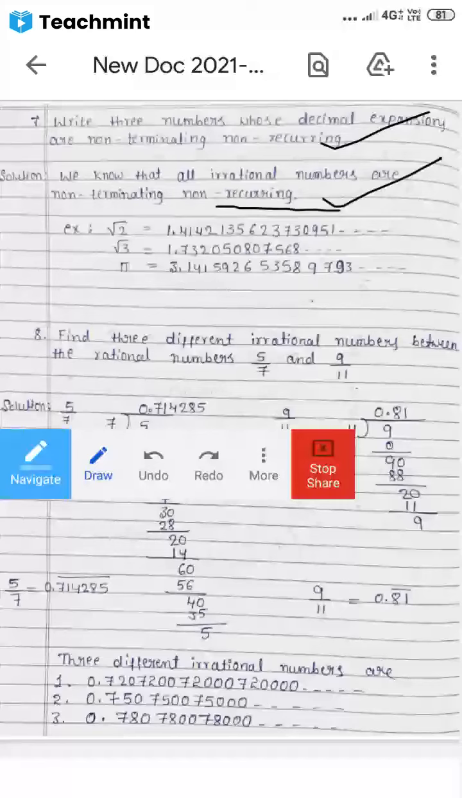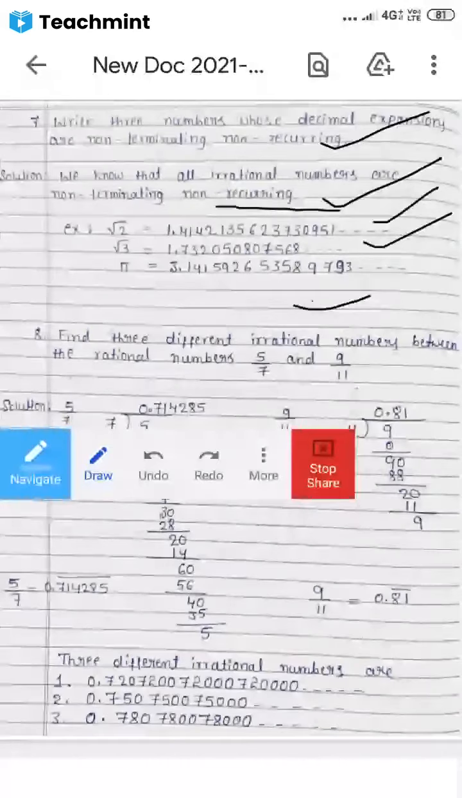So this is one example for non-terminating, non-recurring. Then root 3 value: 1.732050807568, and so on up to infinity. Now pi value, it is in your textbook: 3.141592653589793, and so on up to infinity. So you can take any example: root 2, root 3, root 5, root 6, root 7, root 8, root 10. You cannot take root 4, root 9.